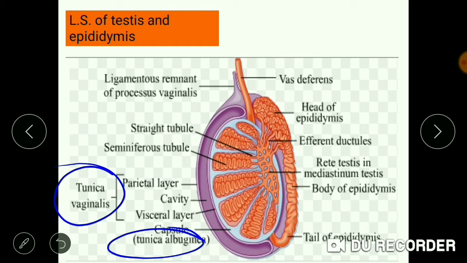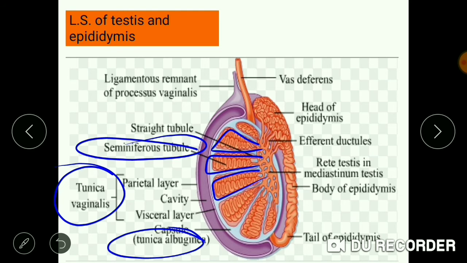Each testis consists of around 250 compartments, which are known as testicular lobules. Each of these testicular lobules consists of 1 to 3 coiled structures which are known as seminiferous tubules.